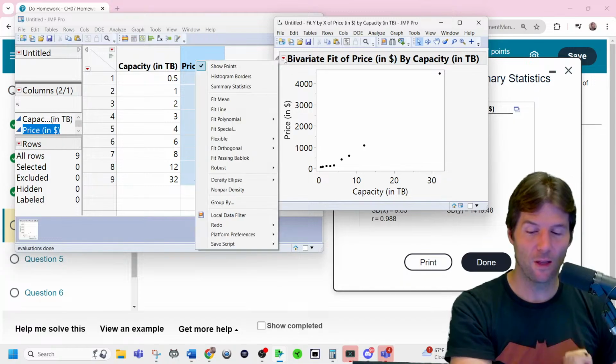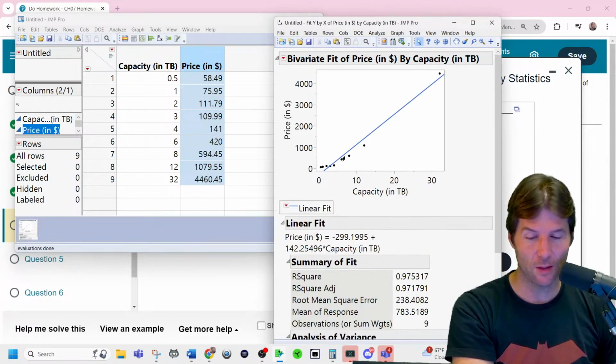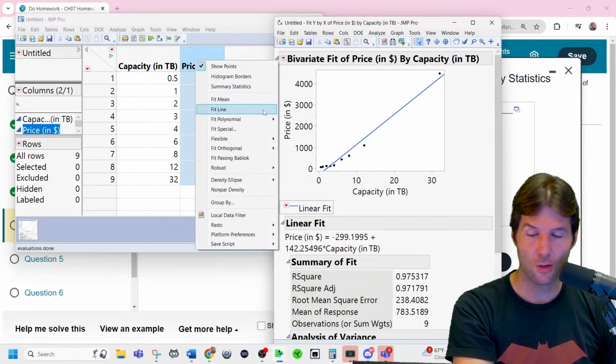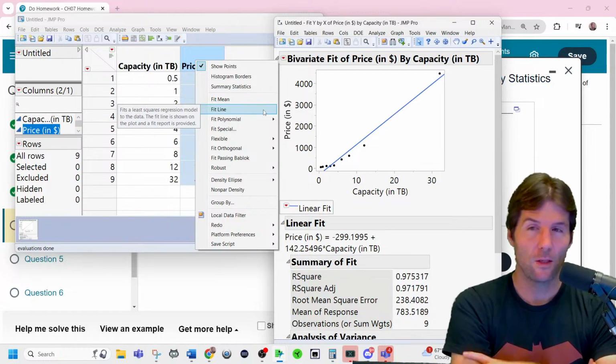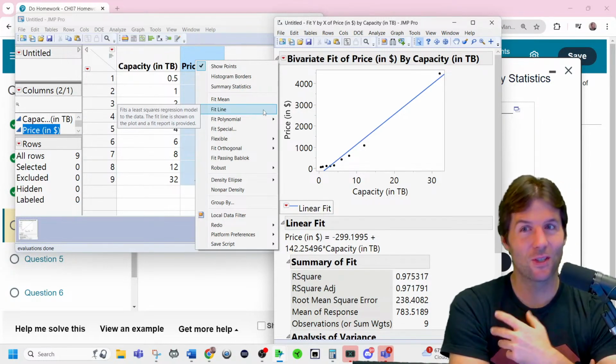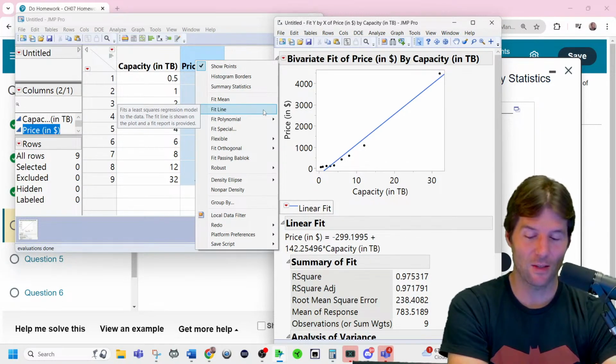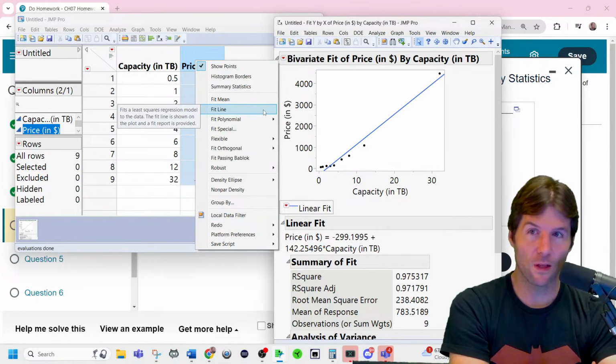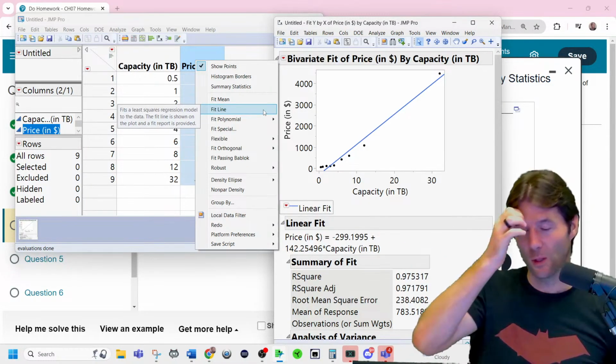We're just going to fit the line, which might not be the best fit for the model, and I'll show you again where I went. Go to the red arrow and go to Fit Line. You don't need to add in those extra fits. It's just kind of cool extra things we can do in stats. So you can see the equation of the line below it right there. There's the equation of the line.